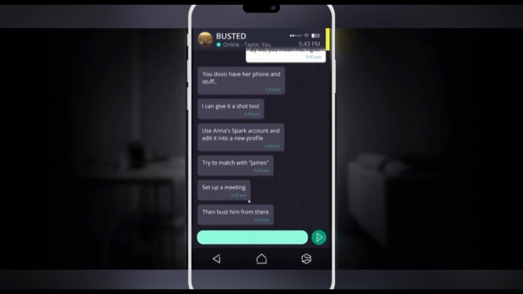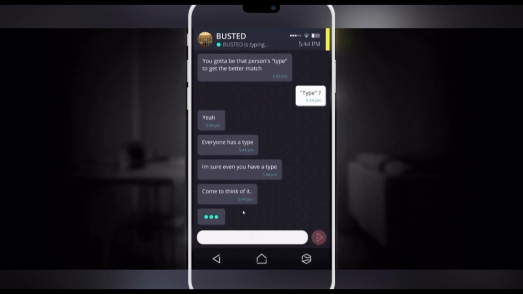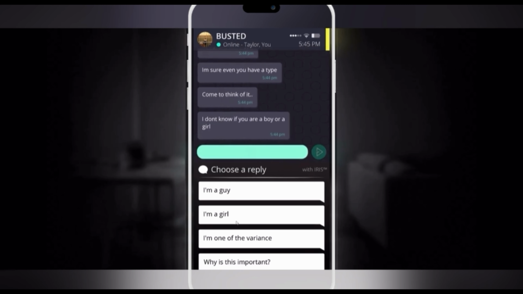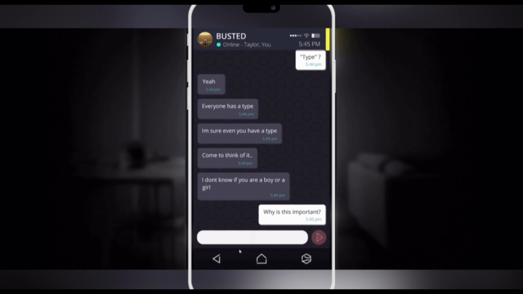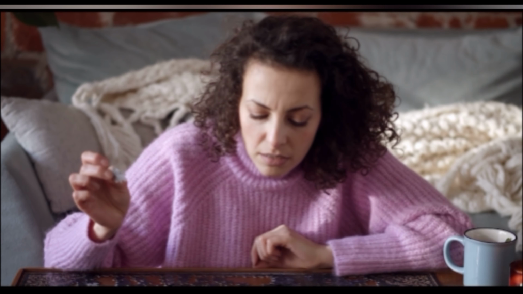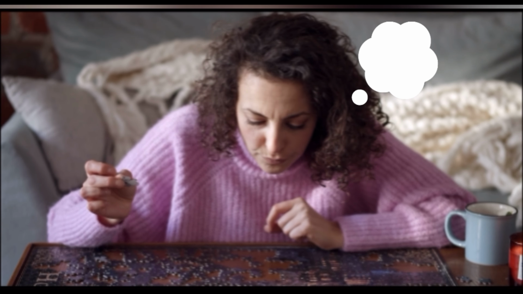After the reset, when Taylor suggests the player to set up a Spark account, the game asks the player more personal questions, specifically their type and their gender, which shortly influence the storyline, but in the long run does not have any impact on the game. But what can generally be said about the player is the necessity of being able to solve puzzles.